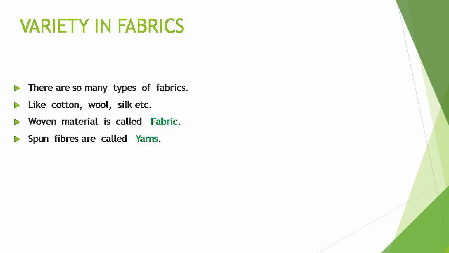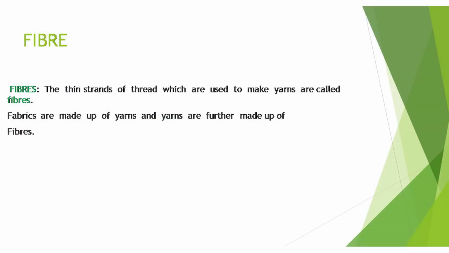Now the next topic is fiber. How to make this fiber? The thin strands of threads which are used to make yarns are called fibers. Fibers are made up of yarn and yarn are further made up of fibers. So you think, where do these fibers come from?